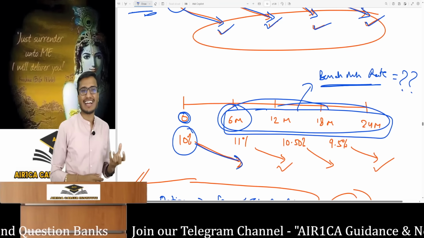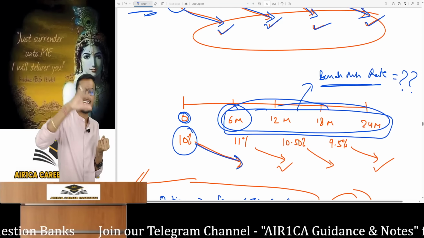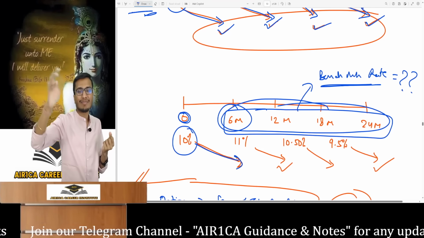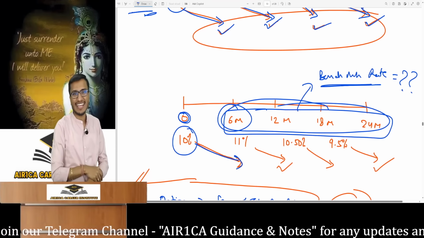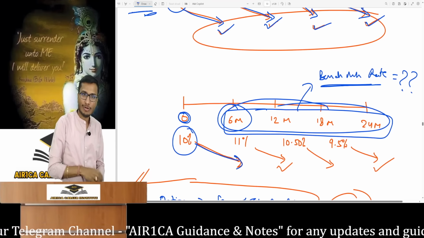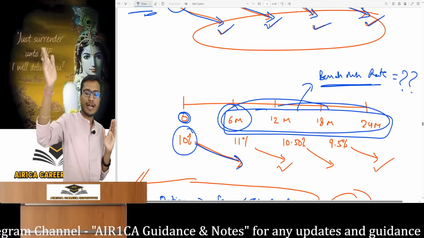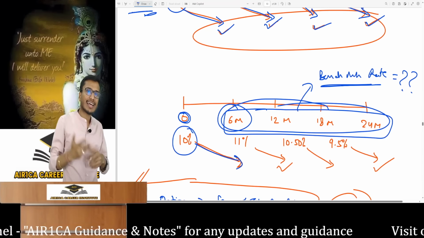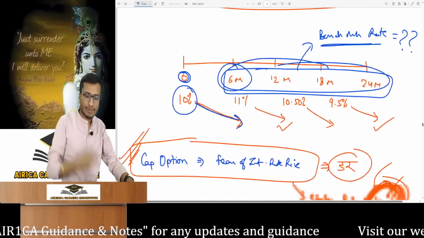So now I am getting worried. What am I worried about? What if the market interest rate rises? If it truly increases, then I will certainly suffer a loss. This is because I will have to pay interest at a much higher rate for the upcoming 6-month period. Because I don't know today what the interest rate will be after 6 months, 12 months, or 18 months. I don't have a time machine. So I'm getting worried. So to protect myself from this risk, I can use a cap option.